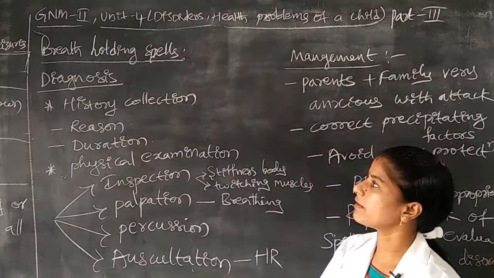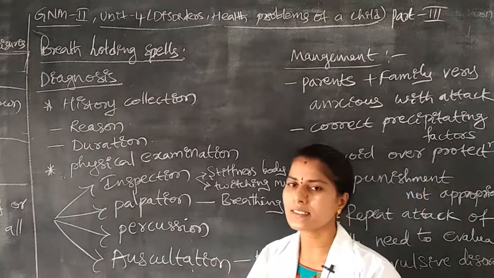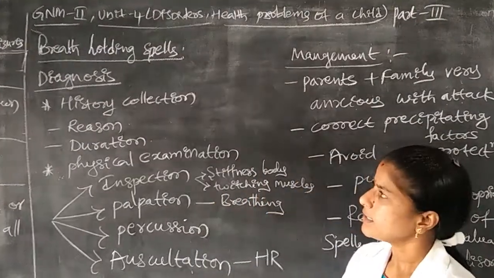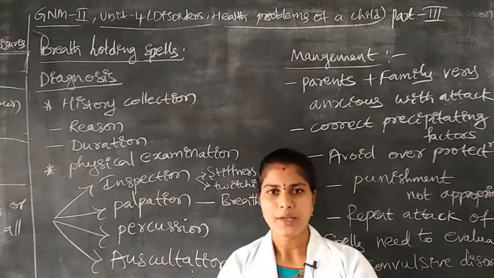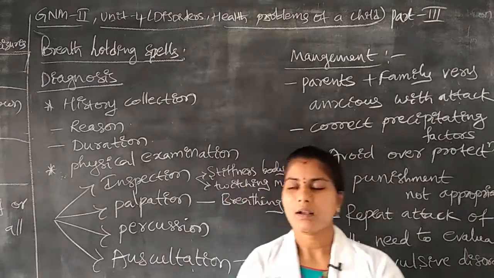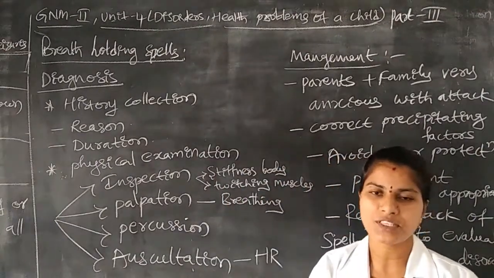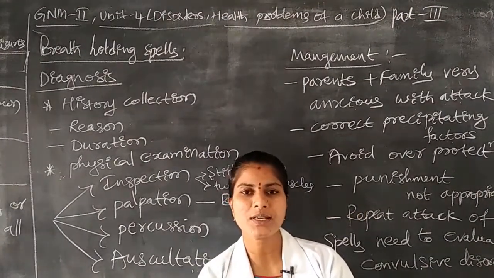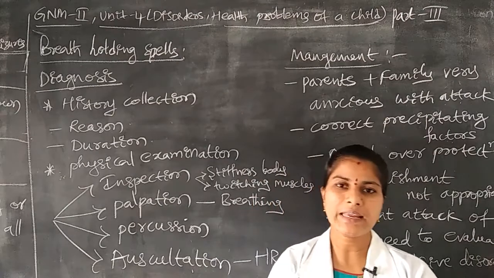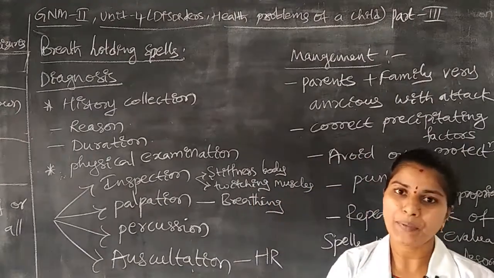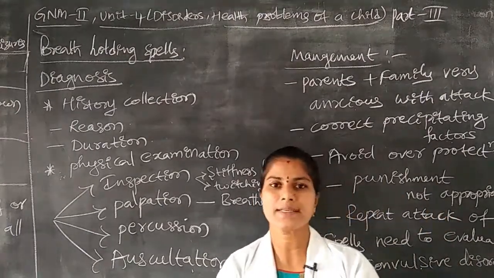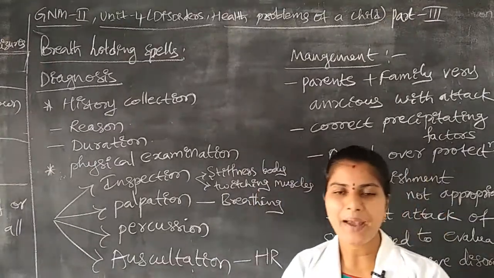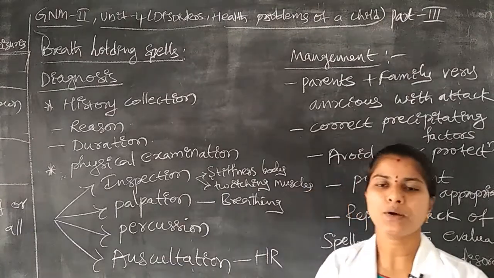Then the child will reduce or prevent these breath holding spells. Next, as a nurse, we have to provide a calm and quiet environment to the children. When we provide a comfortable environment, the child will feel happy and have reduced stress. This is regarding prevention and management of breath holding spells.